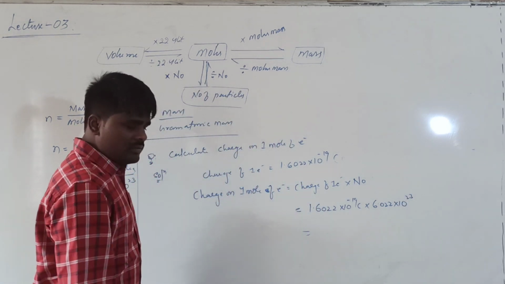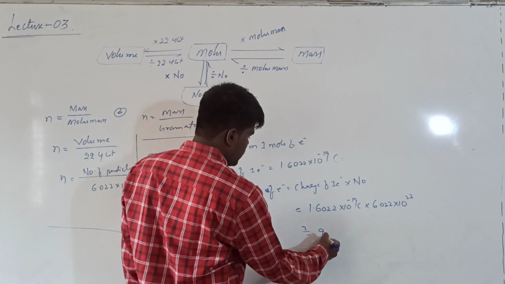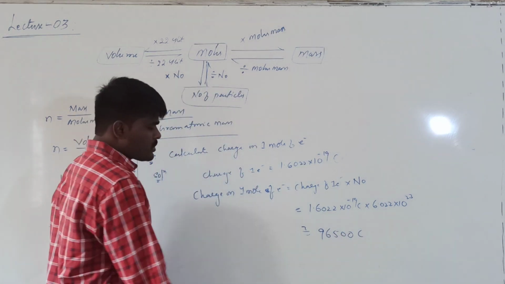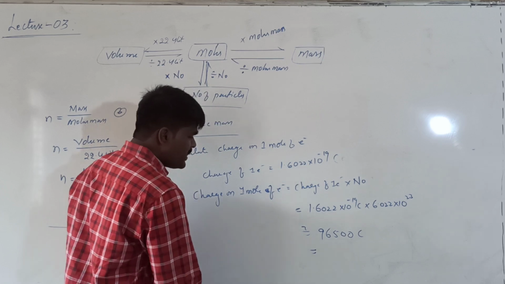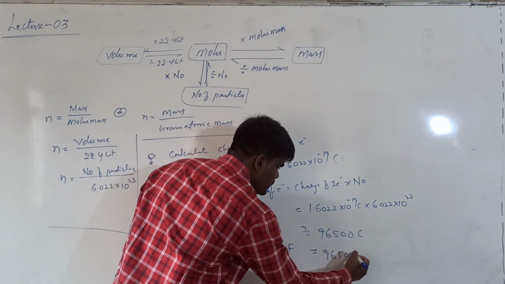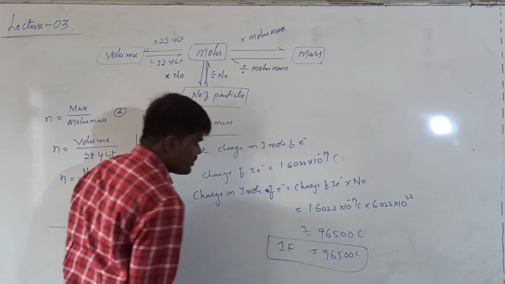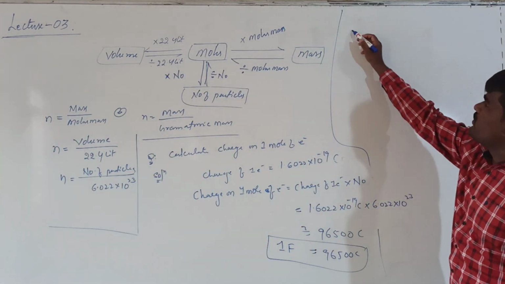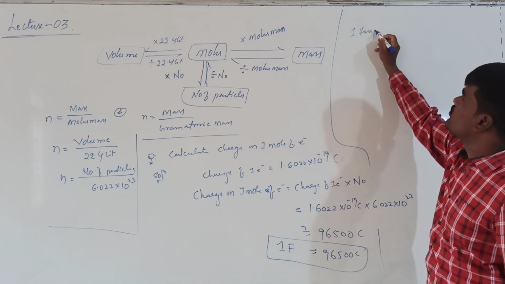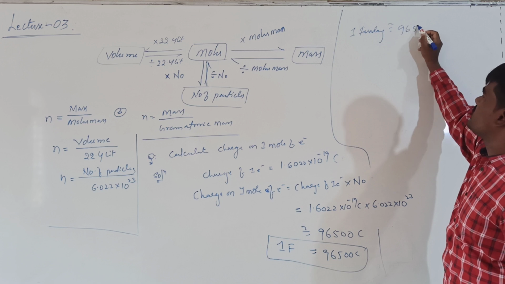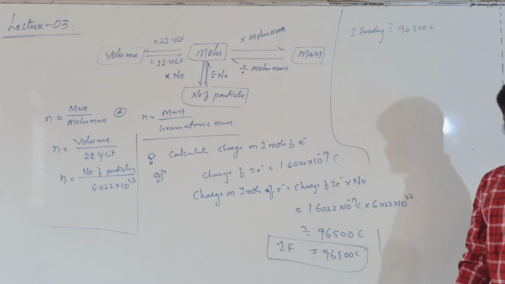If you simplify this, you will get an answer of approximately 96,500 coulombs, which is generally equal to 1 Faraday. This F stands for Faraday. 1 Faraday is approximately equal to 96,500 coulombs.